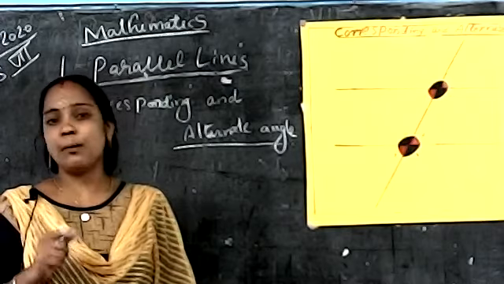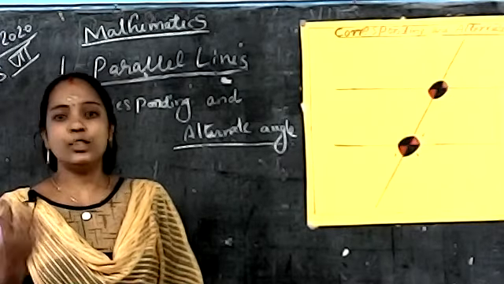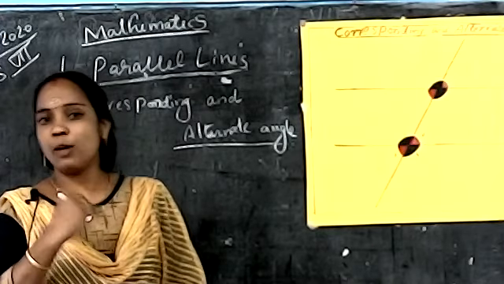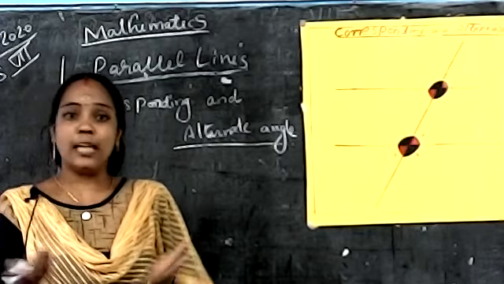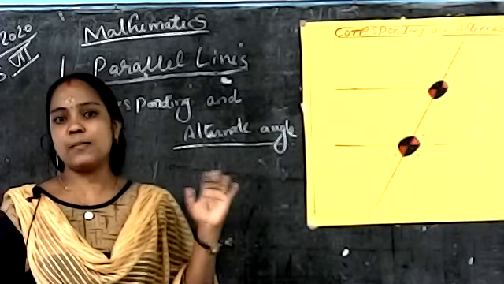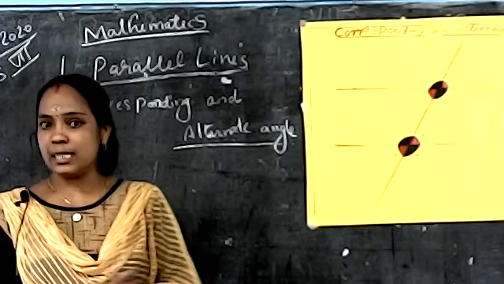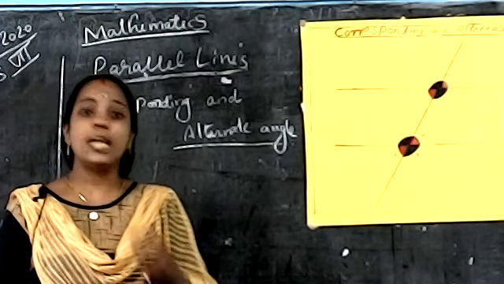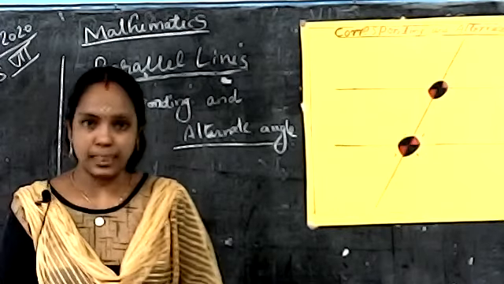What is special about those angles? In the previous class I showed the line cutting, broken and given. You can easily find that one part is a linear pair. What is special about a linear pair? When a line crosses, four angles are formed, where opposite angles are equal and nearby angles add up to 180 degrees. We already discussed that topic.